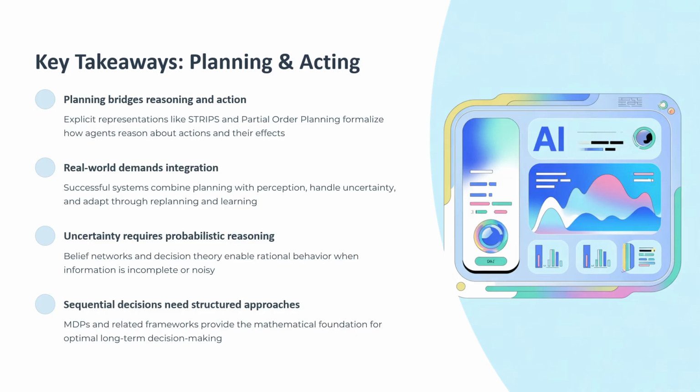Third, uncertainty requires probabilistic reasoning. We use belief networks and decision theory to reason when we don't have complete information. This is crucial for realistic systems. Fourth, sequential decisions need structured approaches. MDPs and related frameworks provide a mathematical foundation for optimal long-term decision making, and they are fundamental to modern reinforcement learning.